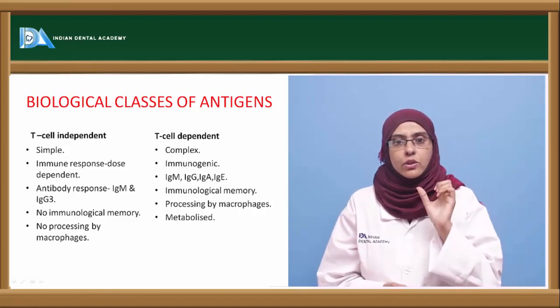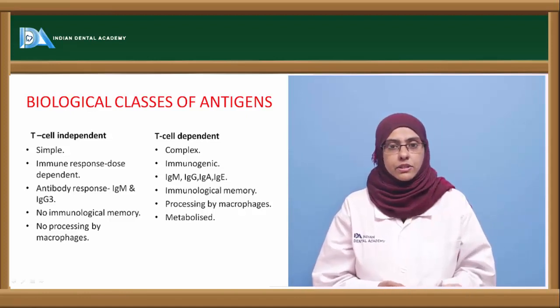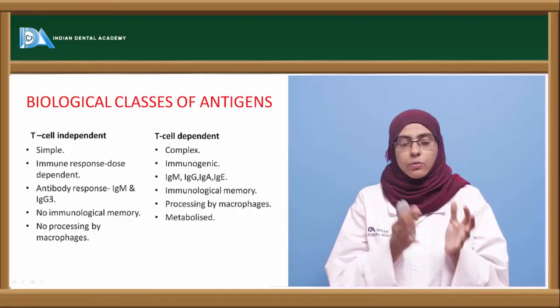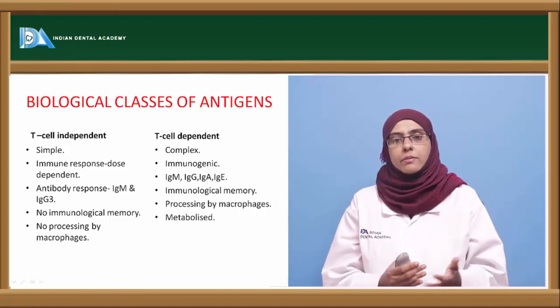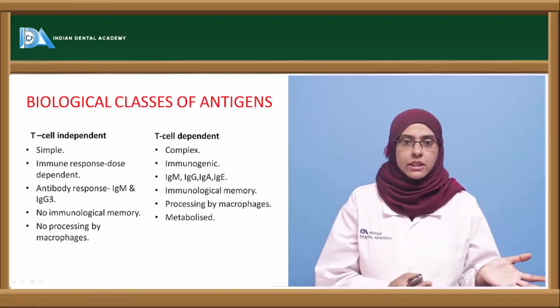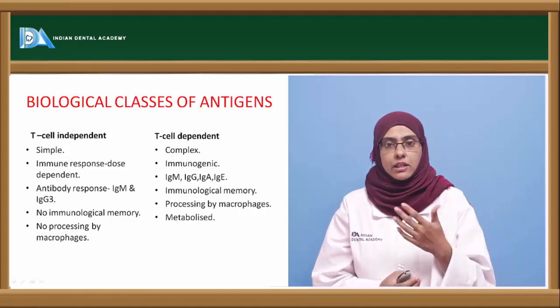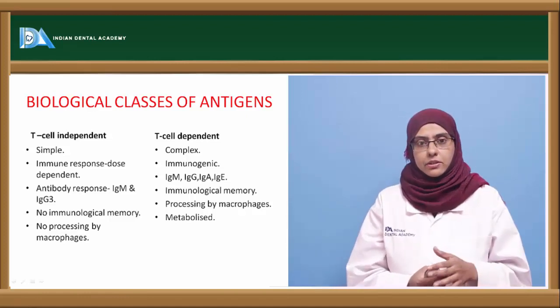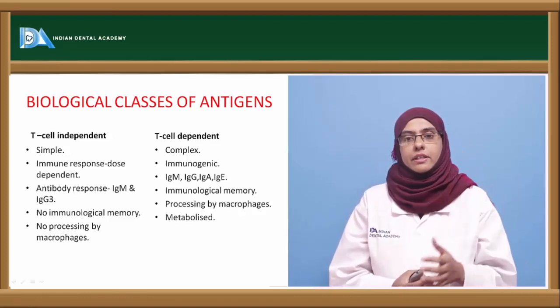So it is called dose dependent. It is not only one or two organisms that can activate the immune system, but there should be certain groups or certain types of organisms that have to enter to develop the immune response. That is called dose dependent. A low dose will be low immunogenic, and a high dose will become immunologically tolerant towards a particular antigen. So a certain minimum dose is required to activate the immune system.